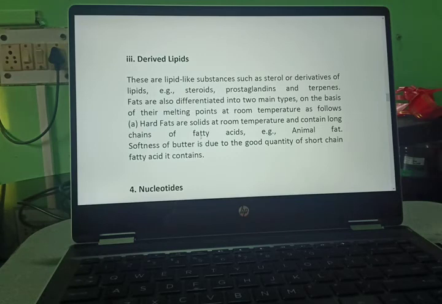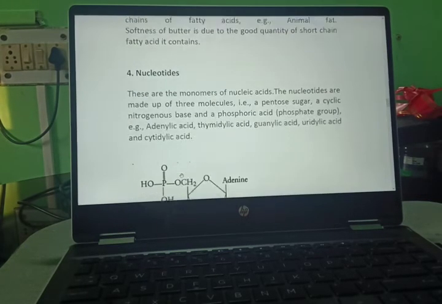Now derived lipids. These are the lipid-like substances such as sterols or derivatives of lipids. Example: steroids, prostaglandins and terpenes. Fats are also differentiated into two main types on the basis of their melting points at room temperature, as follows. Hard fats are solid at room temperature and contain long chains of fatty acids. Example, animal fat. The softness of butter is due to the good quantity of short chain fatty acids it contains.